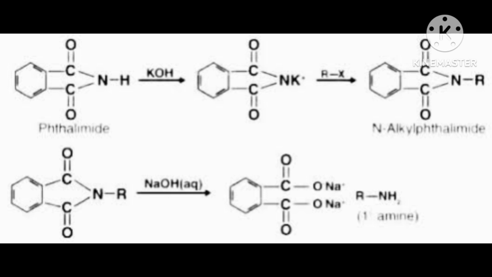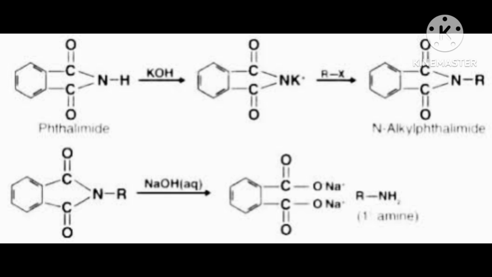Same way for the other CO. Carbon number 1 and carbon number 2 are continuously adjacent. Then this is actually phthalimide. This is called phthalimide. PH is silent.